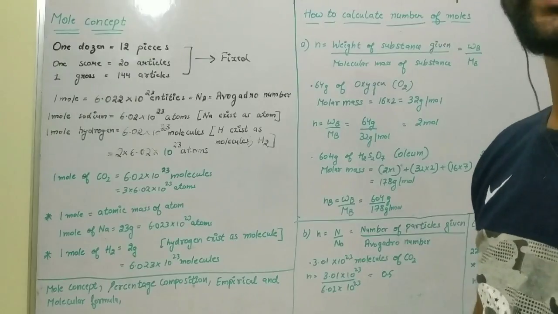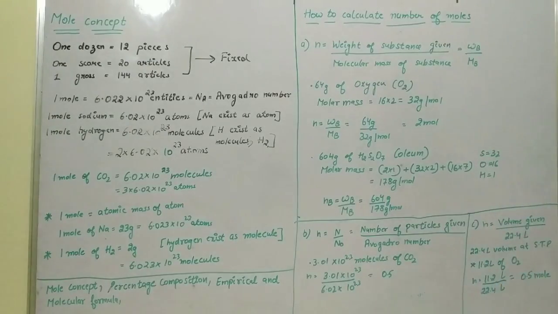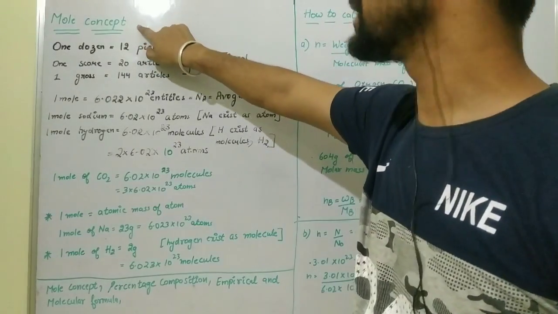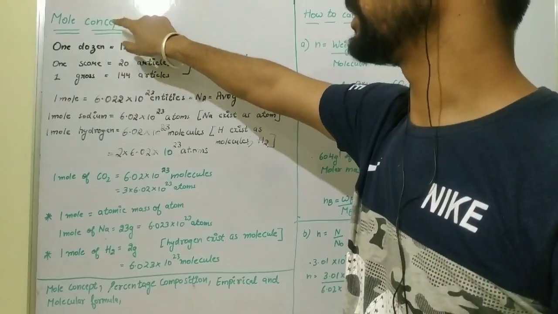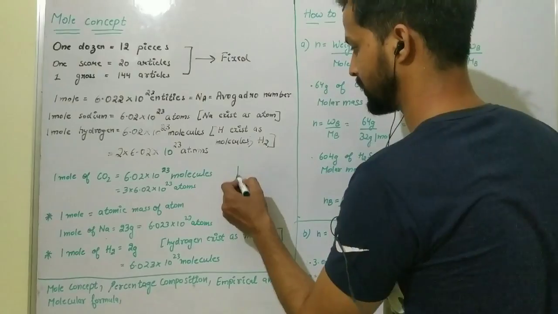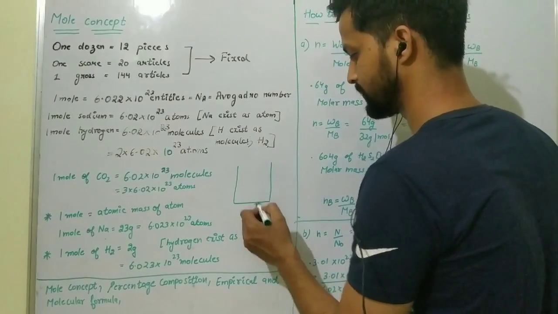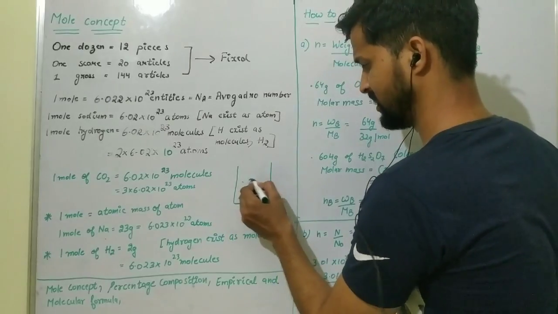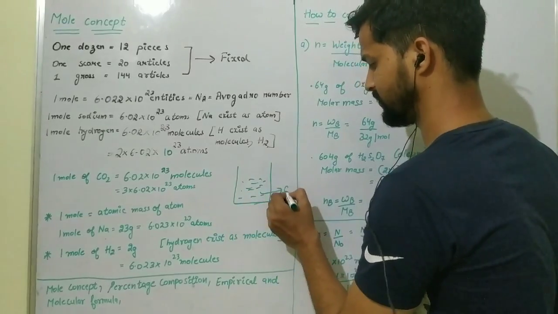Before introducing the mole concept, we have to study why we want to read about it, that is, the reason behind introducing the mole concept. Suppose we have a beaker full of chemicals, say copper sulfate.